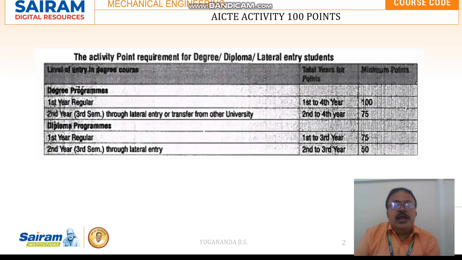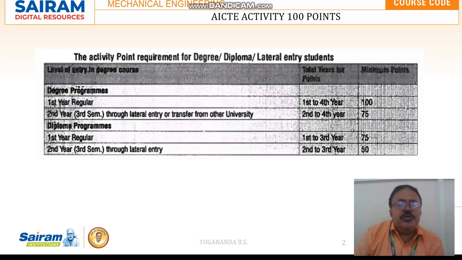Now the activity point requirement for degree and lateral entry students will be like this. So in the second part it is mentioned about the diploma programs, we are not bothering about. Now coming to degree program.